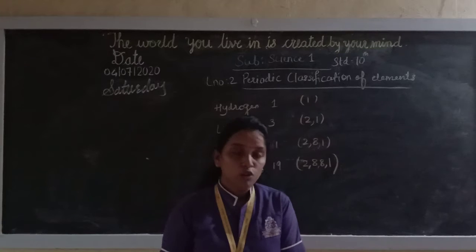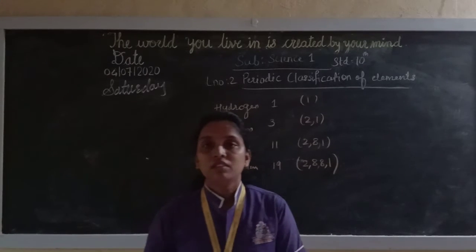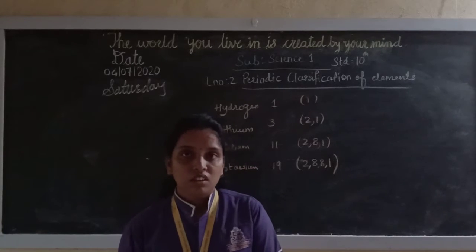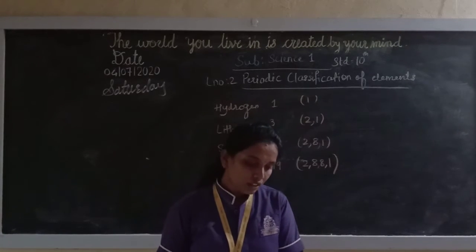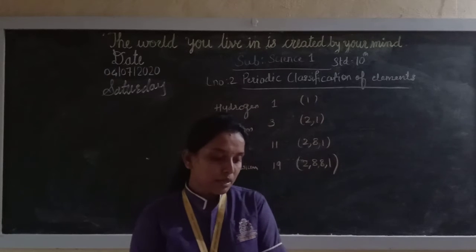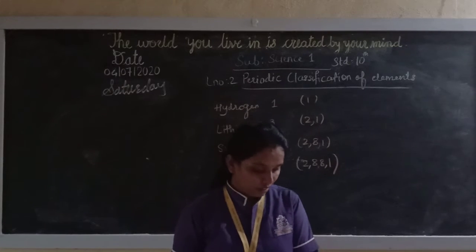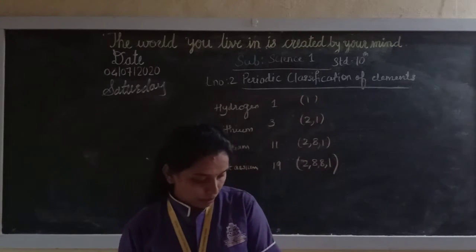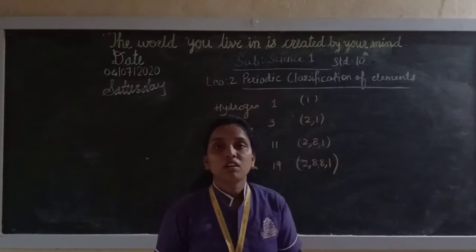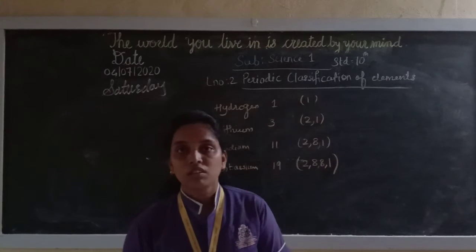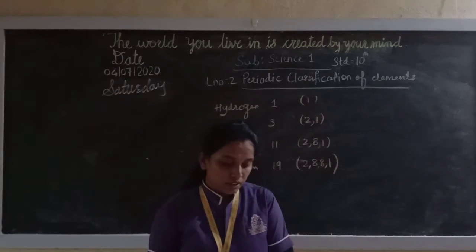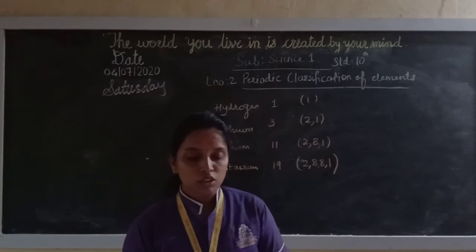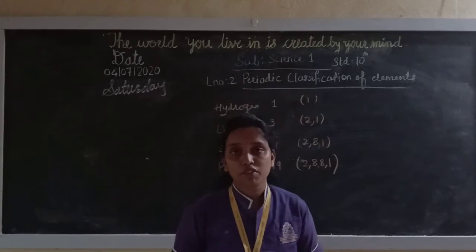Mendeleev also classified and placed the elements according to their increasing atomic mass. Mendeleev's periodic table was an important step in classifying elements. Then we saw the merits and demerits of Mendeleev's periodic table, the modern periodic law, and the long form of the periodic table and its structure. Today we will see groups and electronic configuration.